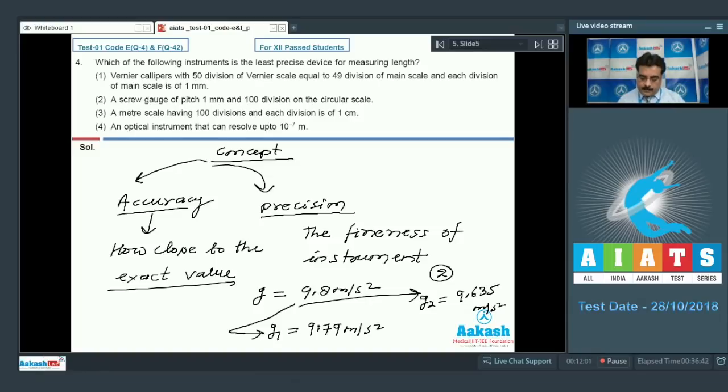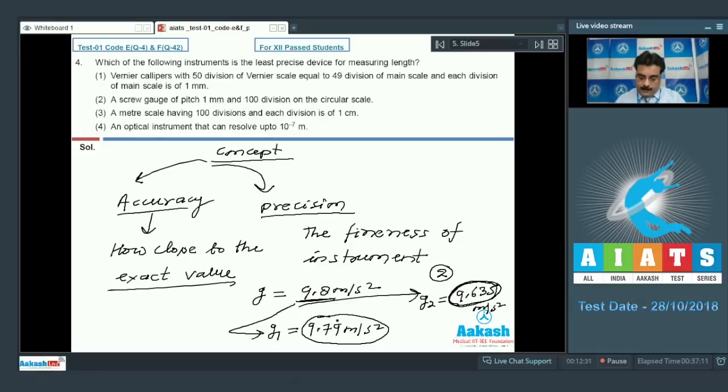Then we can say the first value is more accurate, because it is very close to 9.8 meter per second square. But the value 9.635 meter per second square represents the fineness of the instrument, so we can say this is more precise. And now, what is the meaning of this more precise?